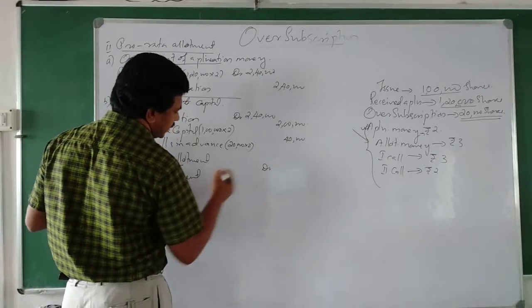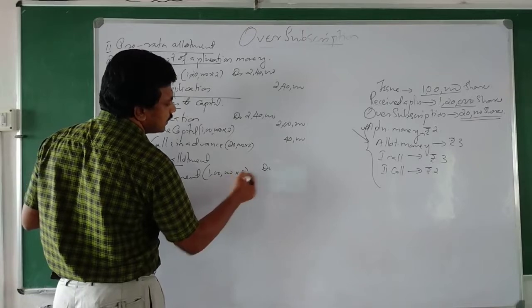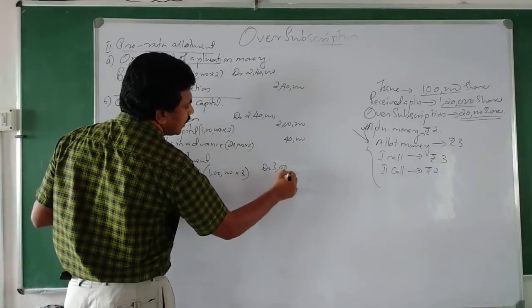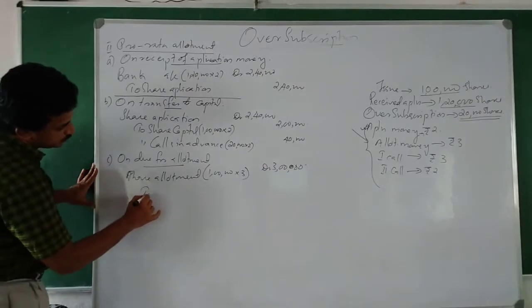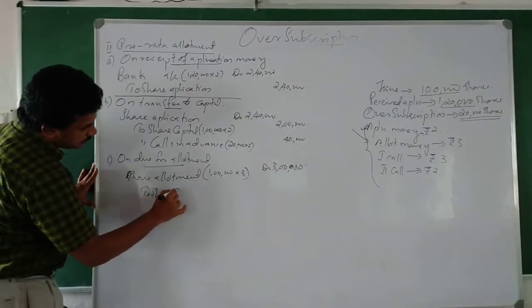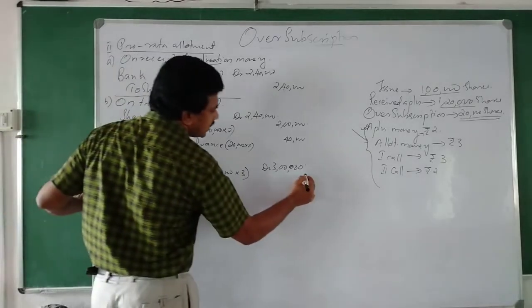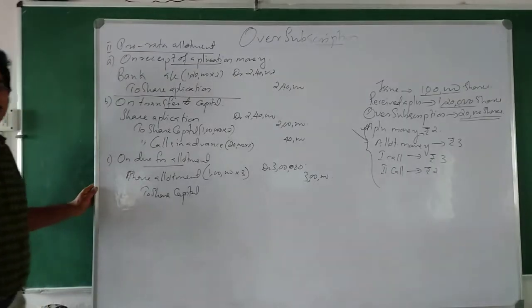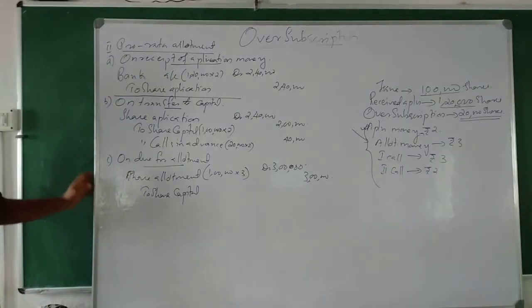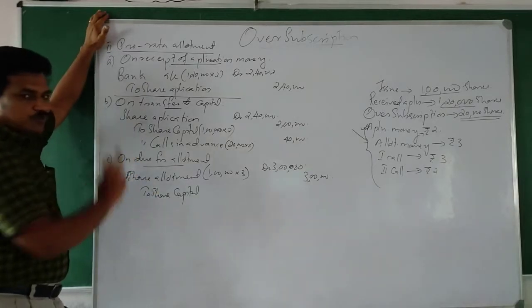How much we have to get? 1 lakh into 3. That means 3 lakh we have to get. To share capital. Same way, 3 lakh we have to get. Understood? Then, here there is no need of adjusting this amount.